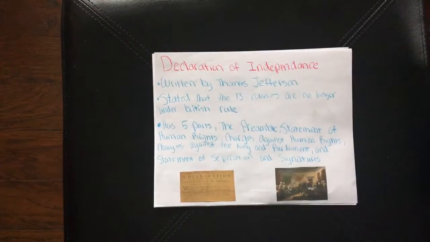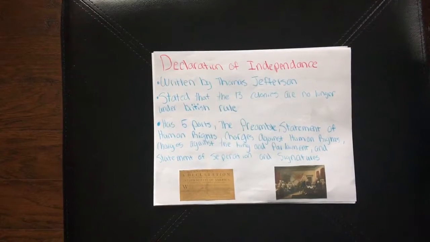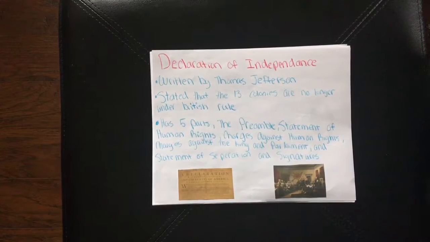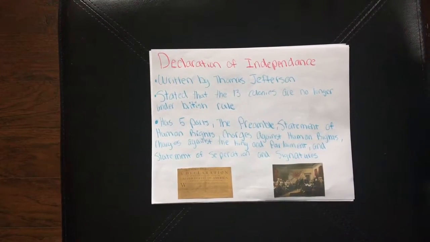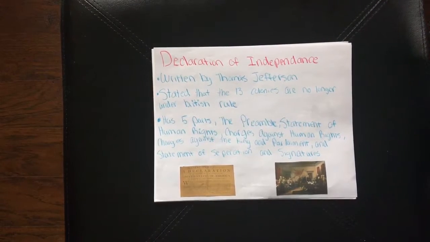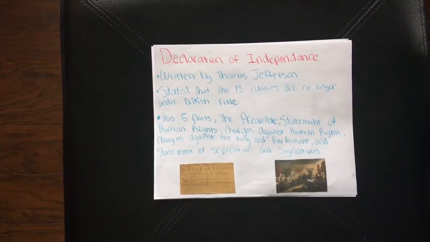Declaration of Independence, written by Thomas Jefferson, stated that the 13 colonies are no longer under British rule. It has 5 parts: the preamble, statement of human rights, charges against the king and parliament, and statement of separation and signatures.